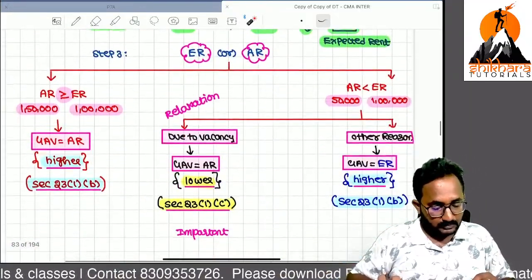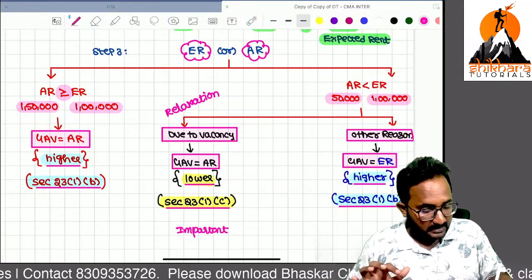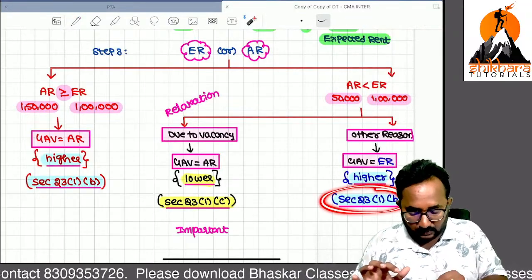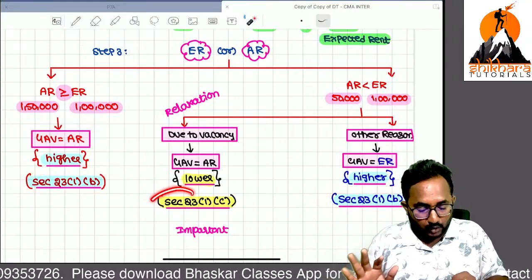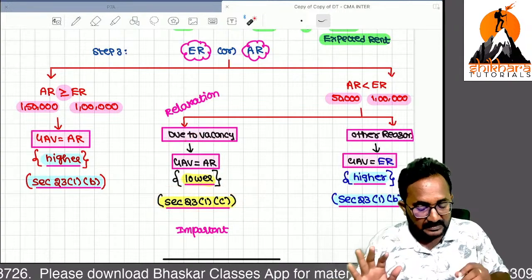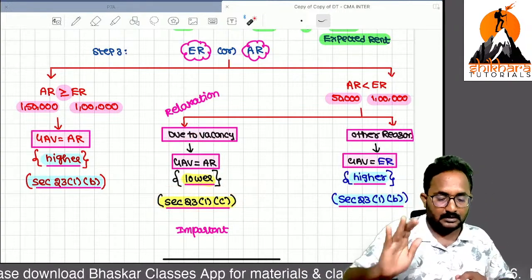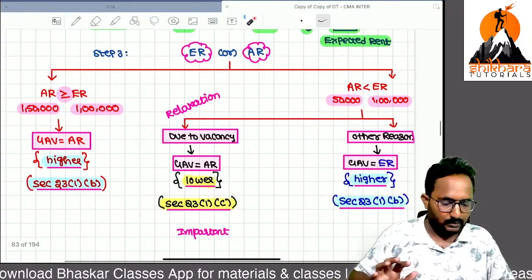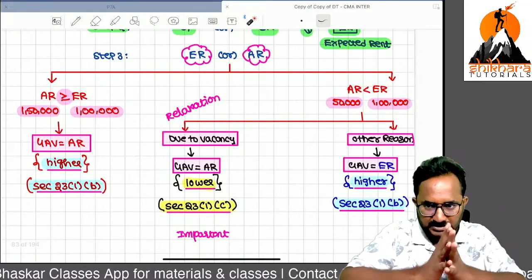Remember, here whichever is higher we take, that is always section 23 subsection 1 clause B only. If you take the lower in case of vacancy, that is section 23 subsection 1 clause C. Sir, are you clear up to now? So we can discuss some problems also on how to compute GAV.